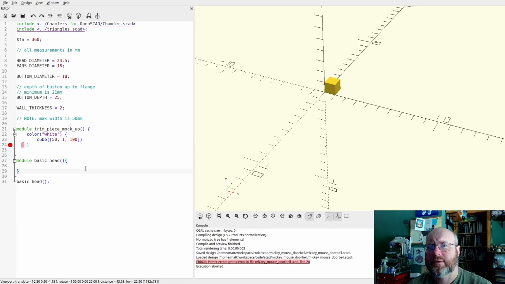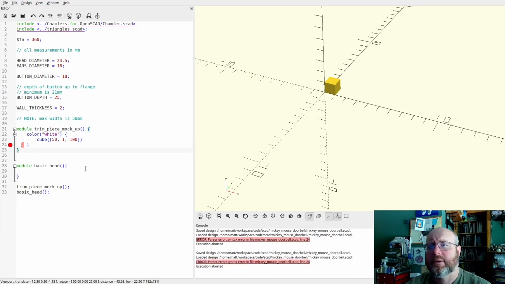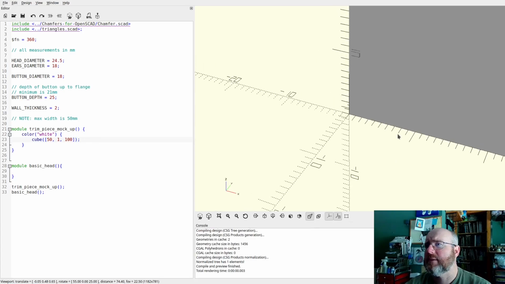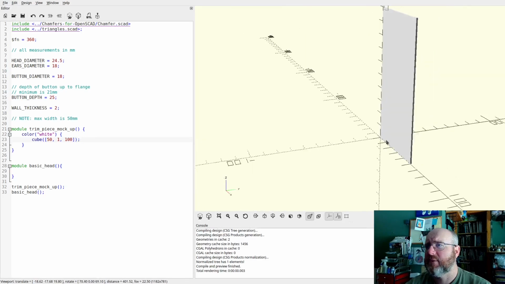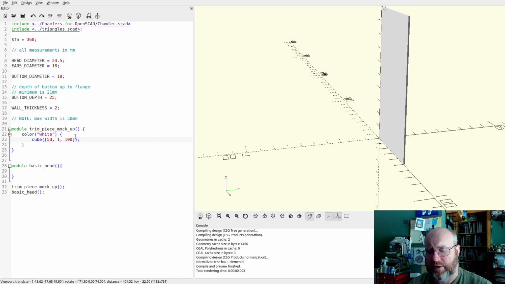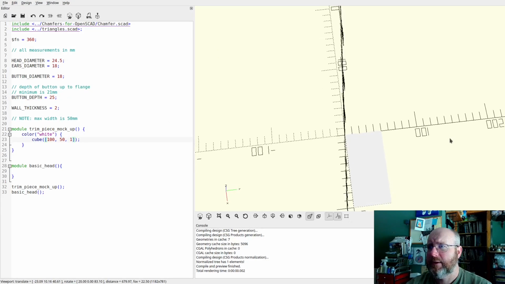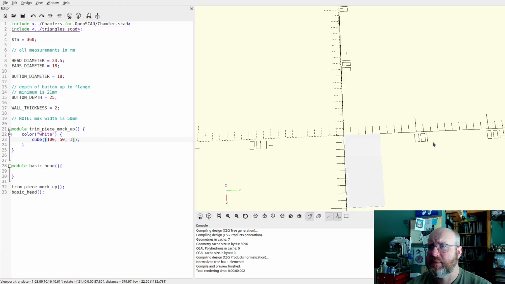And I need to also do trim. Oh, and I forgot a closing brace here. Oh, I forgot my parens there. Forgot my closing brace here. What did I miss? Semicolon there. There we go. Okay, so then this is totally not what we wanted because it's vertical. So there we go. And we could center this, but we're not going to.